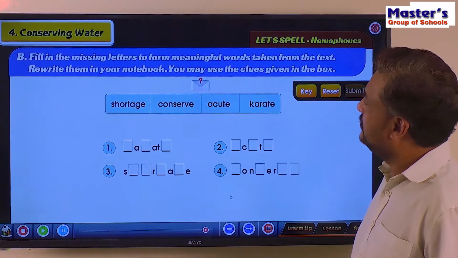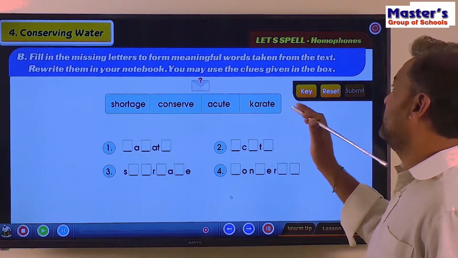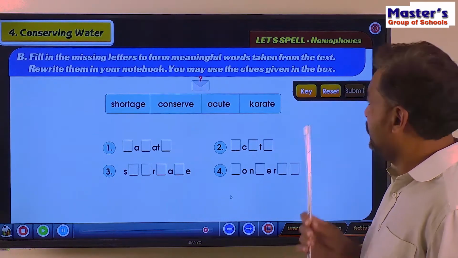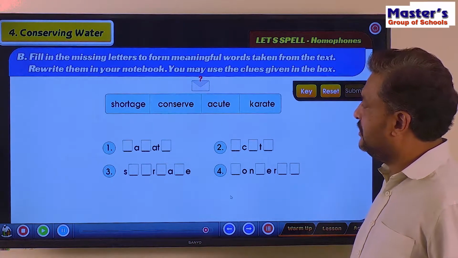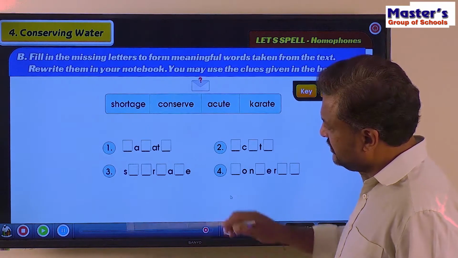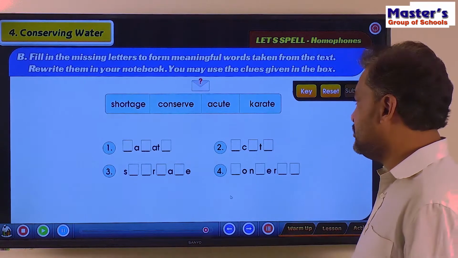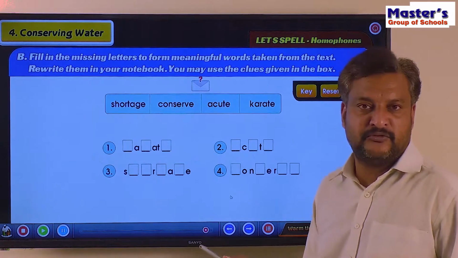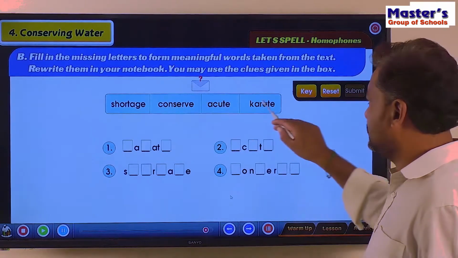So, fill in the missing letters to form the meaningful words taken from the text. Rewrite them in your notebook. You may use the clues given in the box. So here we have 1, 2, 3, 4 words given. In all the words, some letters are missing. What we need to do is write those missing letters and make it a complete, meaningful word. Right? And if you have any doubt, we can have a look at the clues given there.